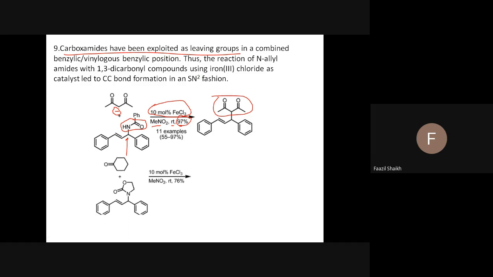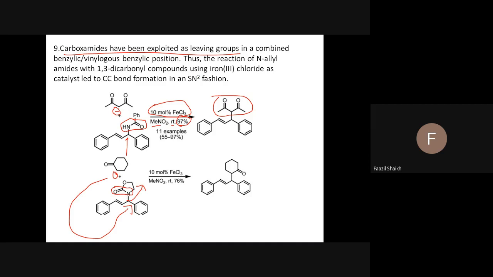Further, if you see here again, carboxamide. Have a very clear-cut idea: the carboxamide group will be removed. This carboxamide group is there, and it is supported with this. So we know this alpha carbon generates a negative charge, and definitely attacks here, and the group goes out, and you can see the product.